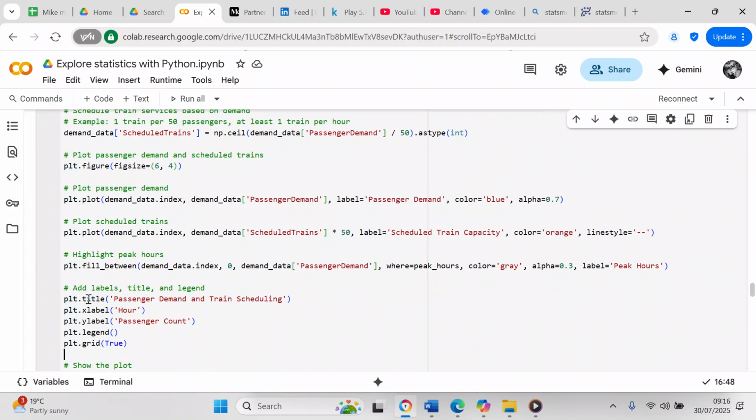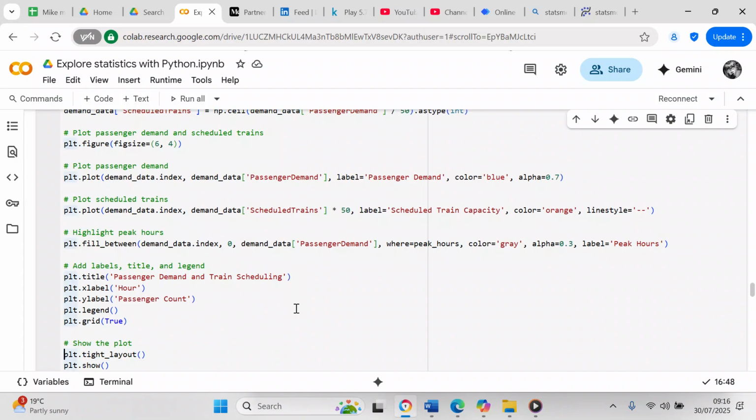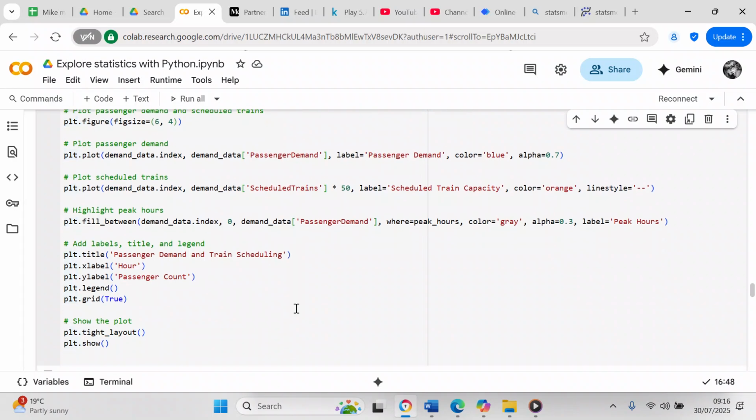The title is Passenger Demand and Train Scheduling, the x label is Hour, and the y label is Passenger Count. You get a legend and then a grid. And then we're going to plot it with plt.tight_layout and plt.show.